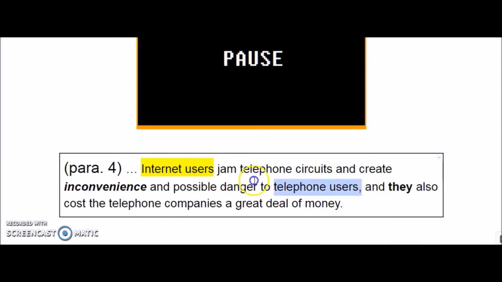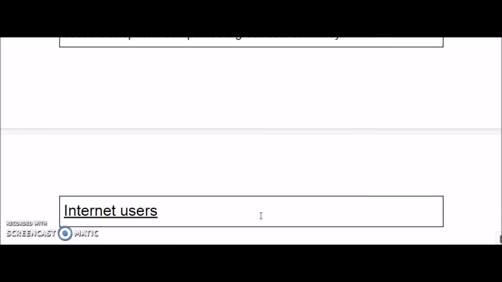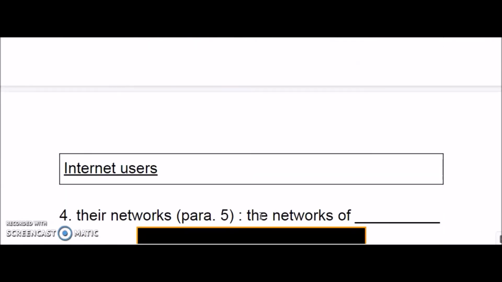So let's have a look at the previous sentence, and let's put that in: internet users, and they jump telephone circuits and create inconvenience, and they also cost. So internet users also cost the telephone companies a great deal of money. So it makes sense, right? Okay, internet users is your answer.